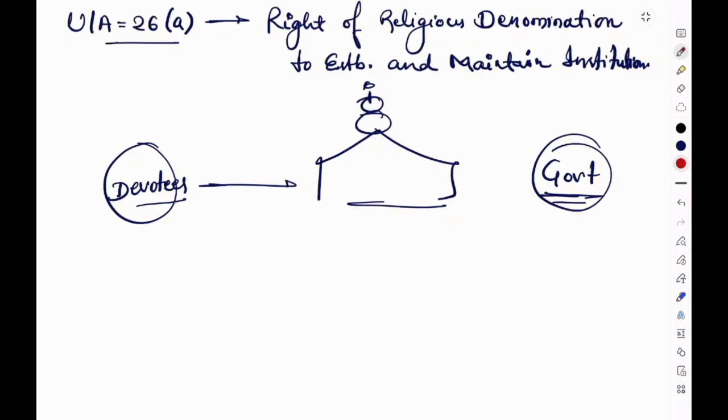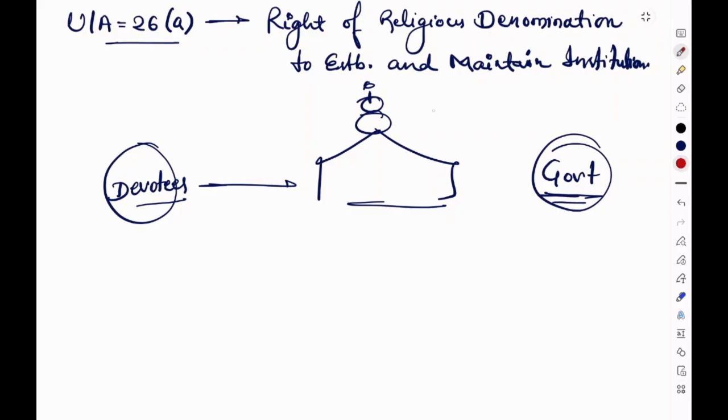The first part of Article 26 clause A is the right to establish institutions. Establish means to create. For example, a religious denomination may establish a temple, a mosque, a church, a gurudwara. The key point here is that the institution must originate from the denomination itself. The Constitution recognizes its freedom to create such institutions.